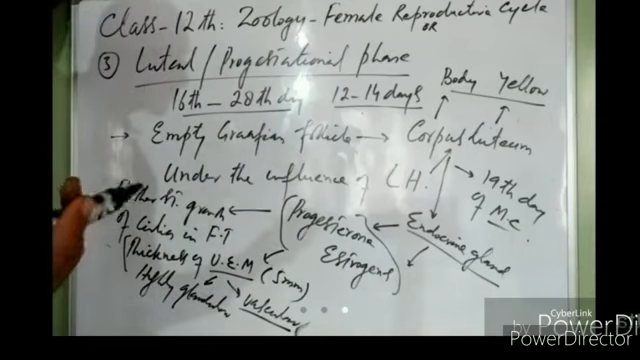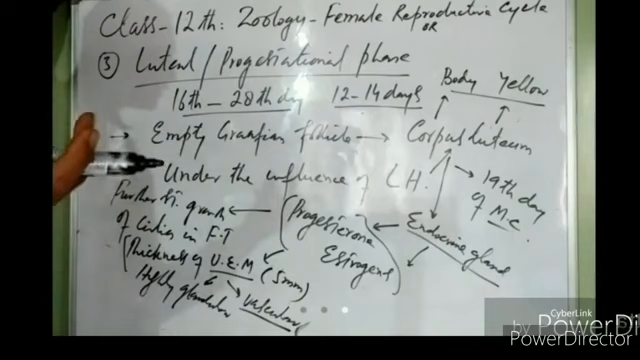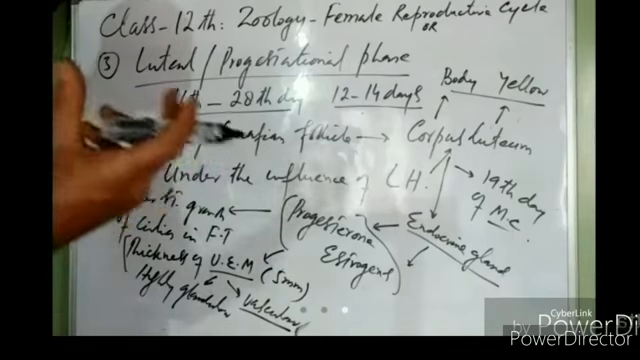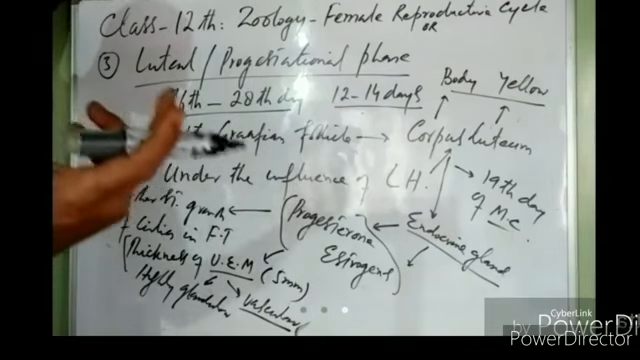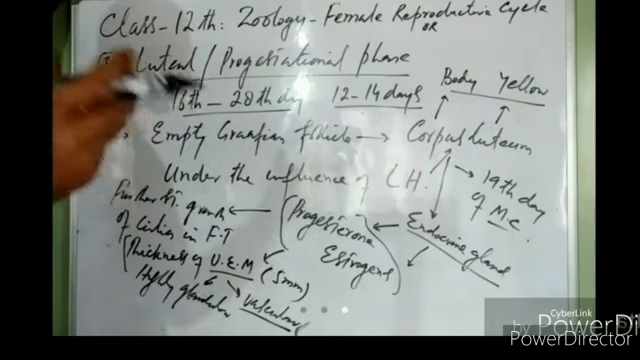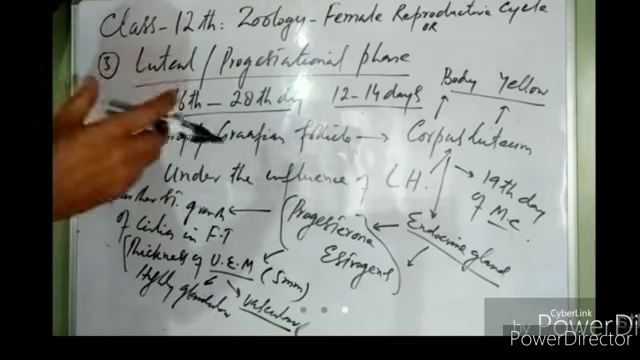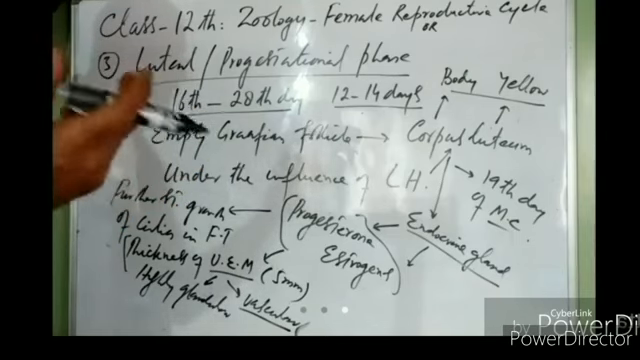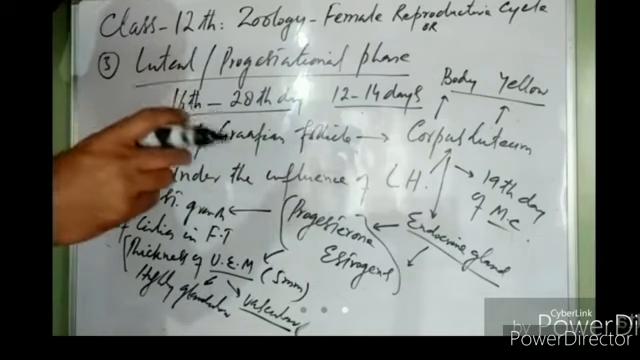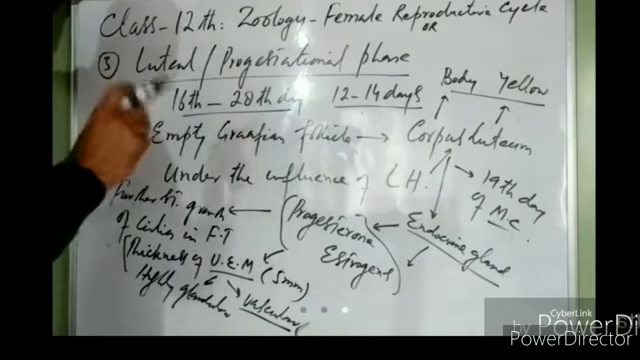The uterine endometrium is made thicker so that the developing embryo, the blastocyst, can easily get attached into the uterine endometrium. So the thickness of the endometrium is increased so that it can easily accommodate the blastocyst and allow its attachment, right?